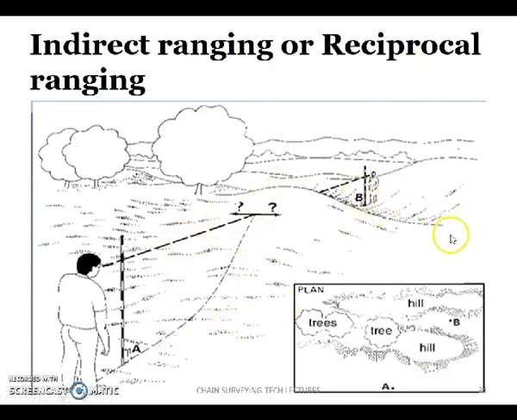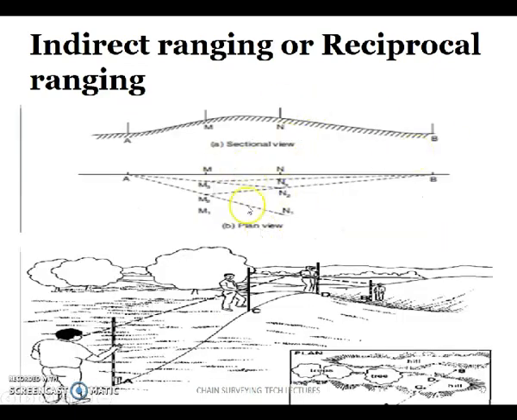How exactly is it to be done? Here you can see, two points M1 and N1 are to be selected such that from N1 both M1 and A should appear, and from M1 both N1 and B must appear. In this manner, first of all we have to select the points M1 and N1.